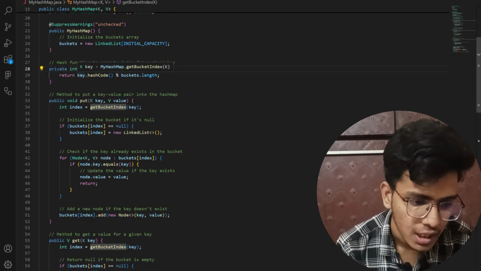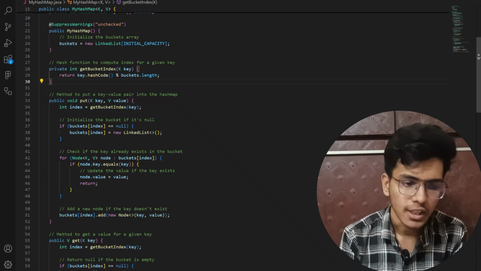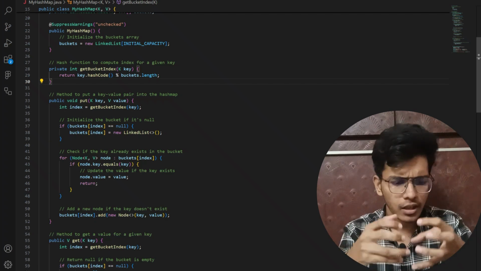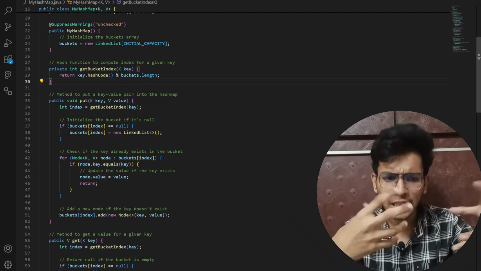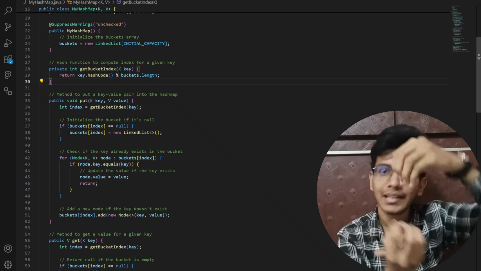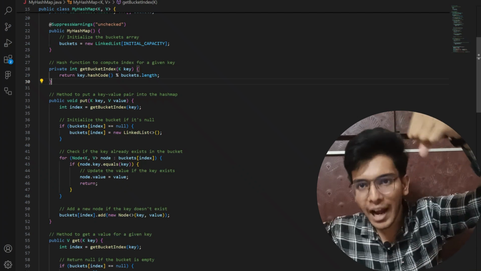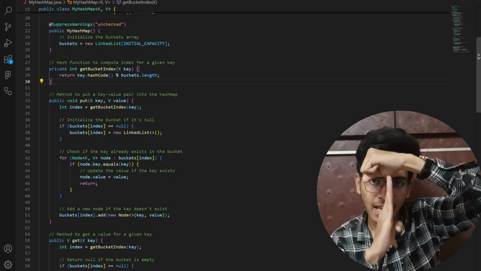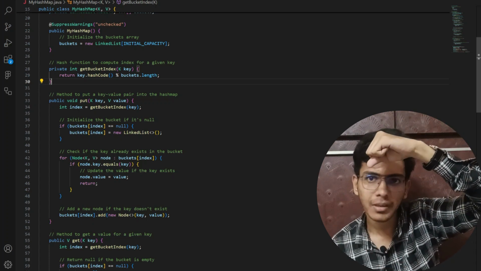After that I have created int getBucketIndex. What this getBucketIndex will do is, I have told you that to add a new element I need to take a particular index, and at that index I am going to add my new node in my linked list. This is the index of my bucket, and underneath I have my linked list.